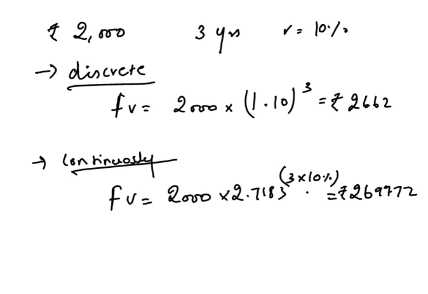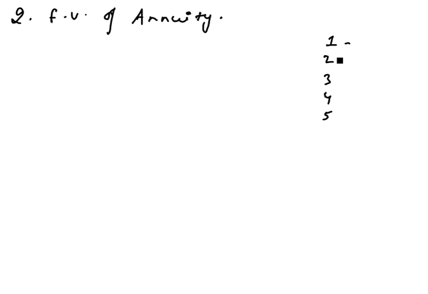So now let's see the second part, which is the future value of annuity. So annuity is a stream of equal cash flows. So every year, let's say I'm depositing in year 1, year 2, year 3, year 4, year 5. I'm equally depositing, let's say 100 rupees. Then 100 is the annuity. That's why it is called a stream of equal annual cash flows.